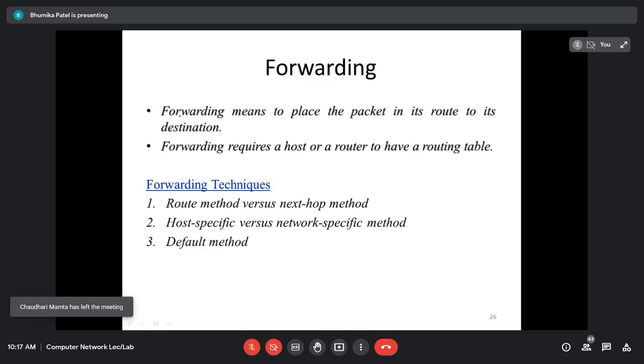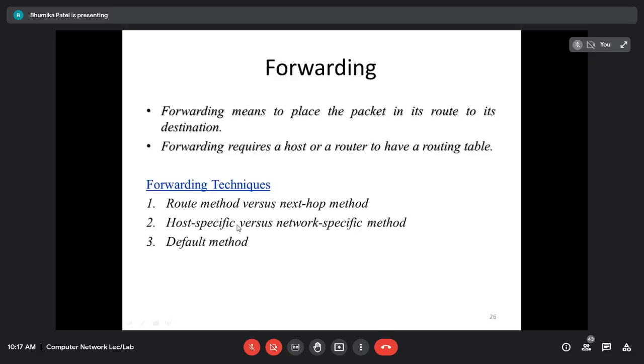But even though we have this kind of problem, many techniques have been invented in order to make the size of the routing table manageable. Some of the techniques are: the route method versus the next hop method, second is the host specific method versus the network specific method, and last is the default method. So these are the forwarding techniques.